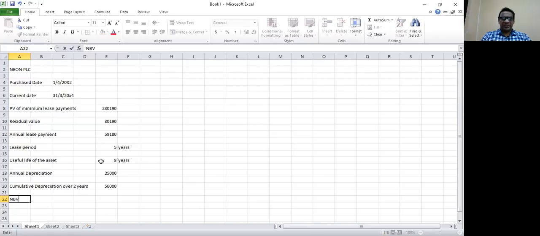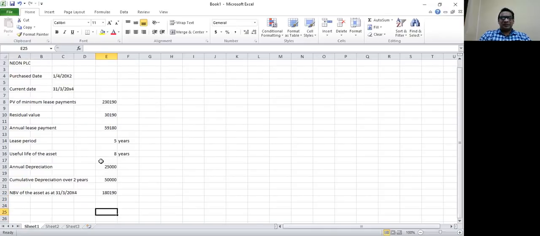So I can calculate the net book value of the asset as at 31st of March 20X4. The initial cost, the present value of minimum lease payments, is 230,190. That is the cost of the asset. From the cost of the asset, I need to deduct cumulative depreciation for 2 years, which is 50,000. So the net book value of the asset as at 31st March 20X4 is 180,190.